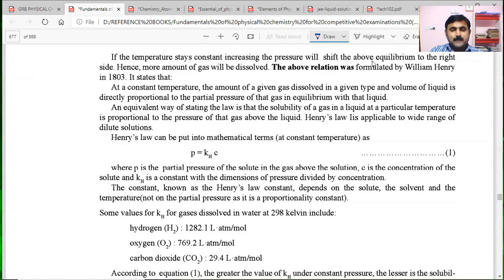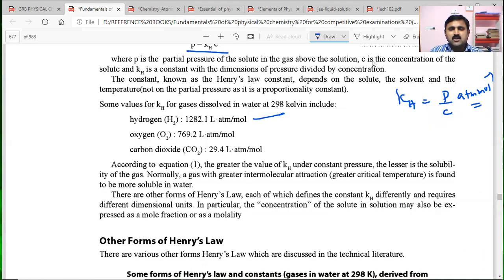Finally, in this book also they have given that Henry's law can be put into mathematical terms. P is equal to KH into C, where P is the partial pressure of the gas, C is the concentration of the solute, which we can also take as solubility, and KH is the constant, Henry's constant, with dimensions of pressure divided by concentration. So here KH will become P by C. Pressure in atmospheres, concentration in moles per liter, so atmosphere per mole is the unit. For hydrogen, oxygen, carbon dioxide, they have given experimental values.